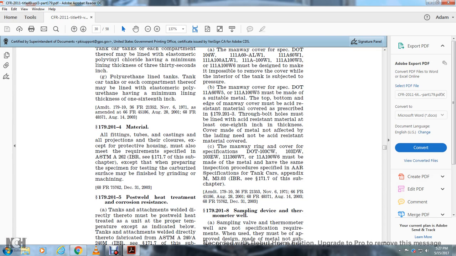covered. The manway ring on the cover of the specification 103CW, 103DW, 103EW, 111A60W7 and 111A100W6 must be made of metal and have the same inspection procedure specified in the AAR Specification for Tank Cars, Appendix M, M3.03, IBR 171.7 of this subchapter.